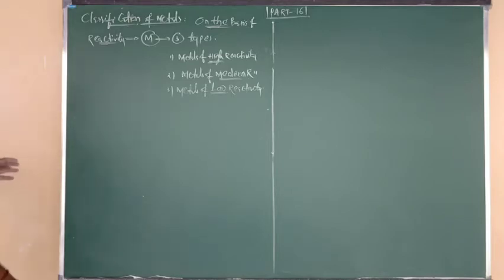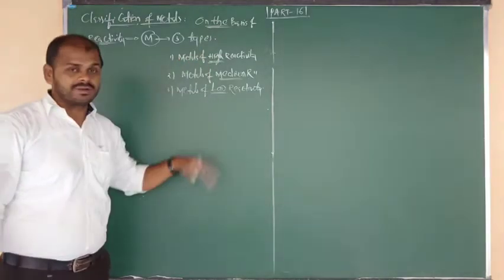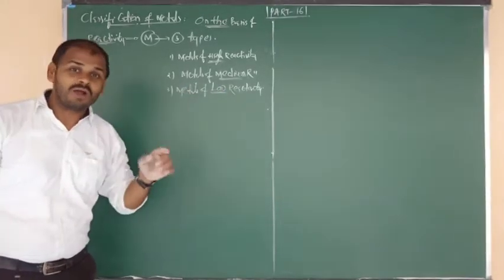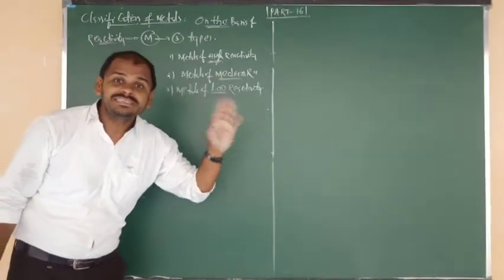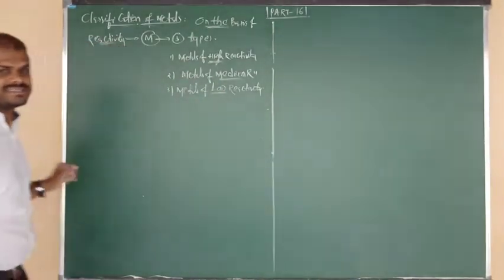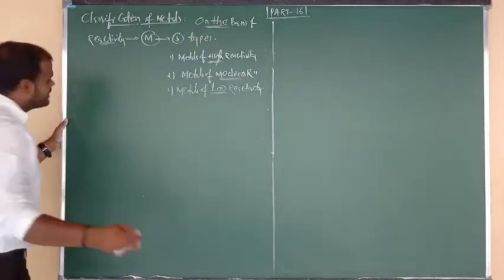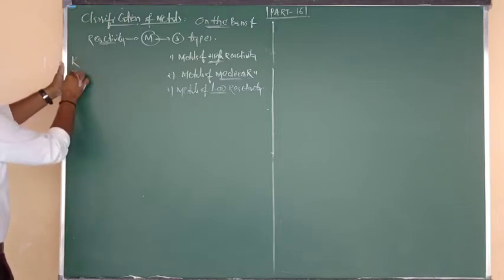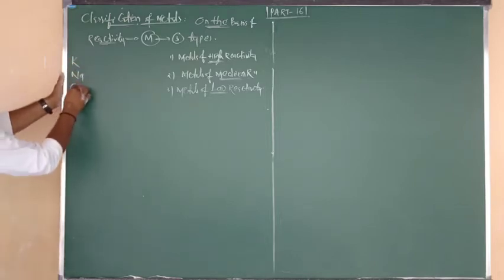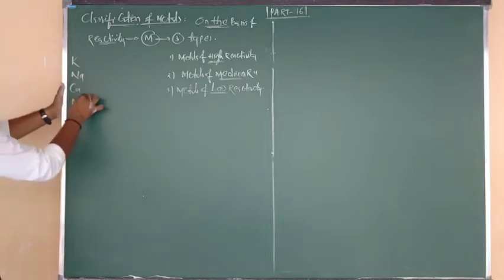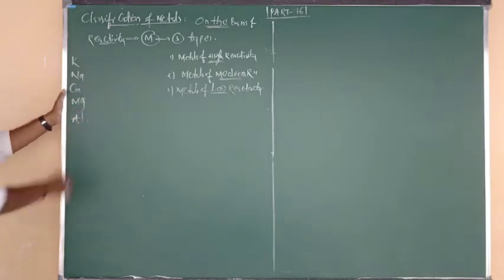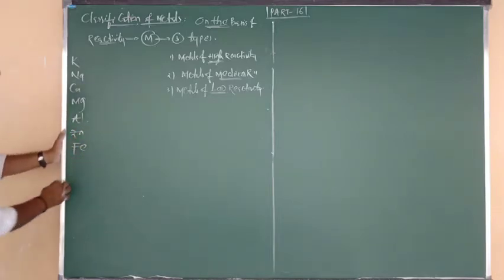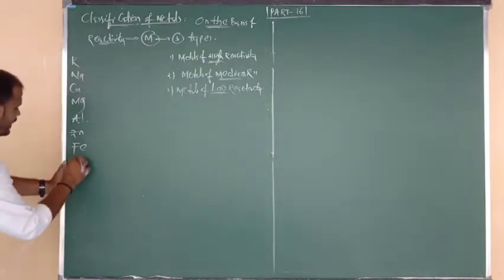Let me explain first which metals belong to high reactivity, which have medium reactivity, and which have low reactivity. We have to answer as per the activity series. I have told you, na beta? In the activity series, which element is more reactive? Potassium. After that, sodium. Next is calcium, then magnesium, then aluminium. Next are zinc and iron, then tin, then lead.